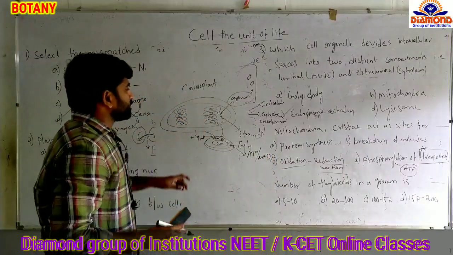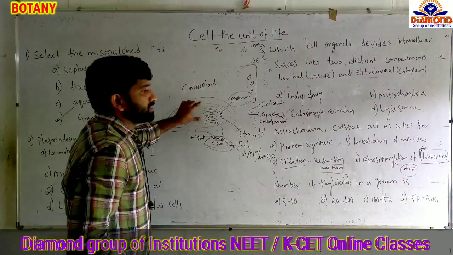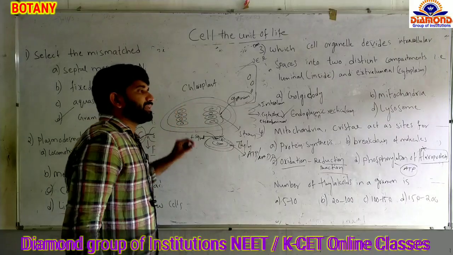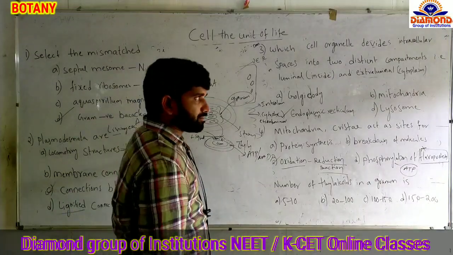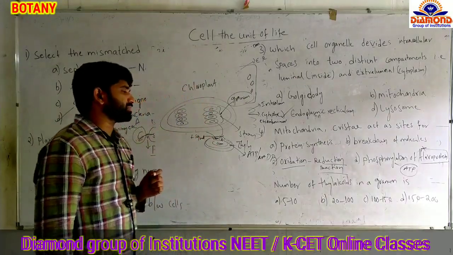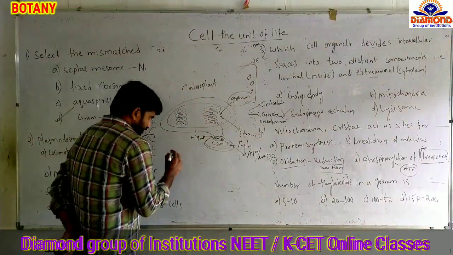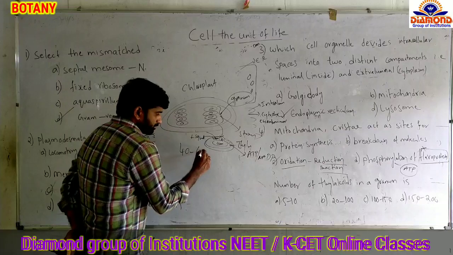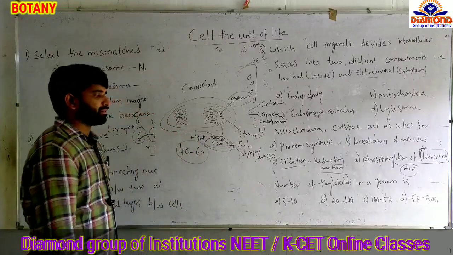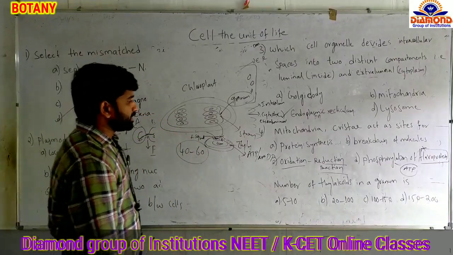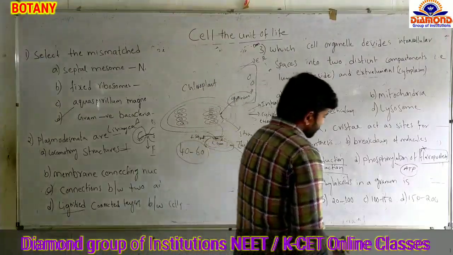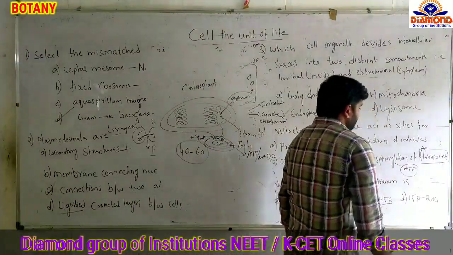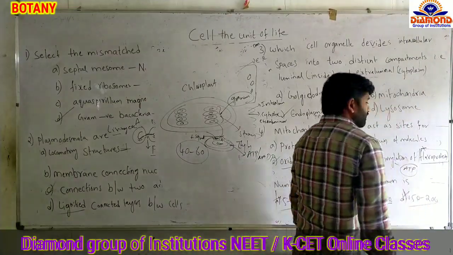At the time of conversion, this group of thylakoids will play a key role. The minimum number of thylakoids present in each granum is 40 to 60. But the given options are 5 to 10, which is not correct, 100 to 150, which is also not correct, and 150 to 200, which is also not correct.